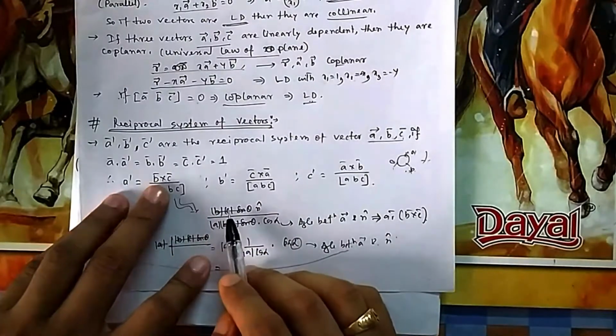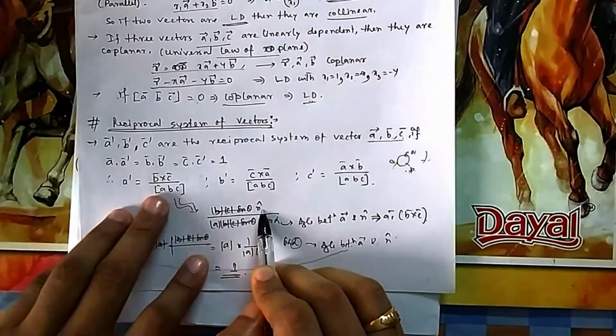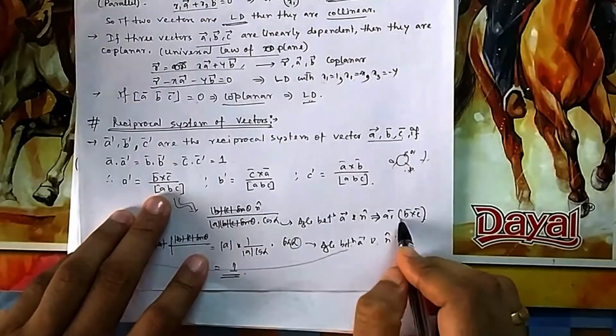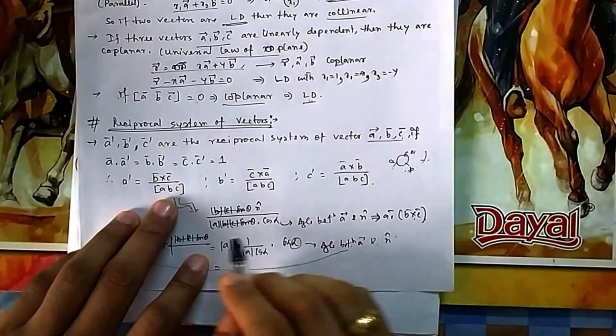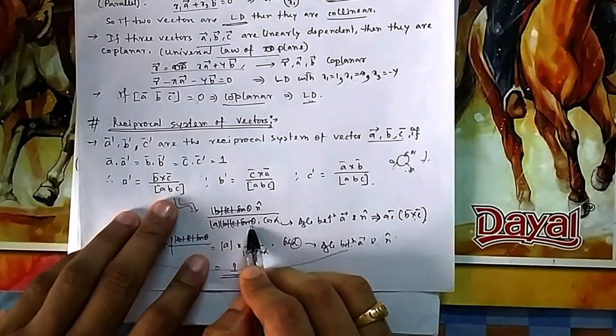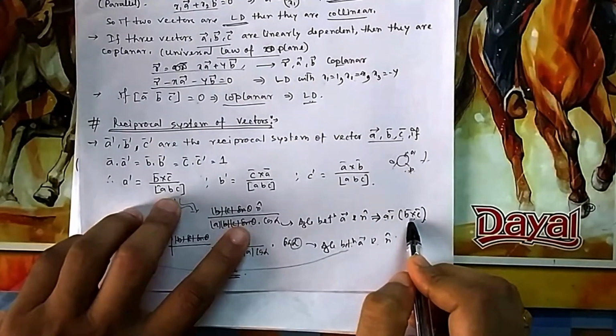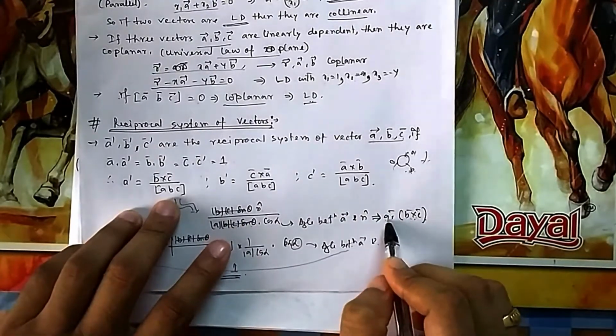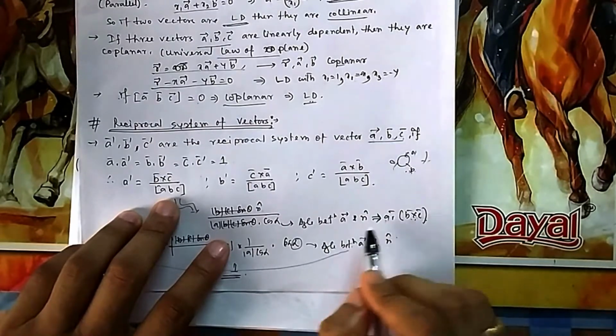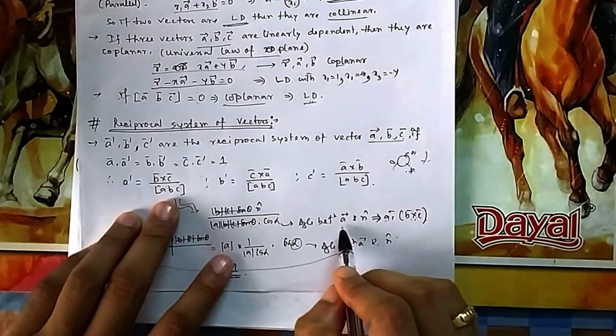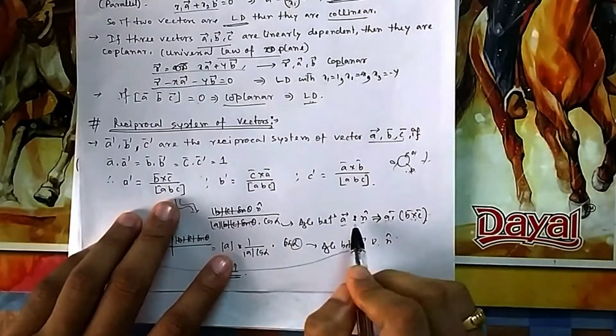Now what is B cross C? B cross C is BC sin theta n cap. What is box ABC if I take it as A dot B cross C? So it is A dot BC sin theta n cap. Let the angle between A and that n cap be alpha.